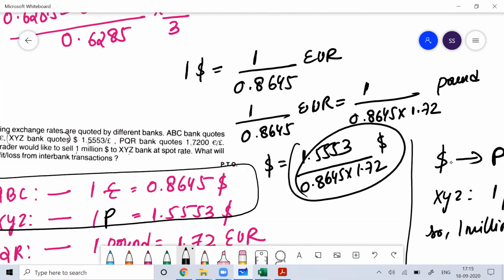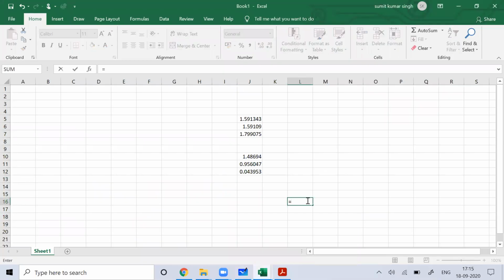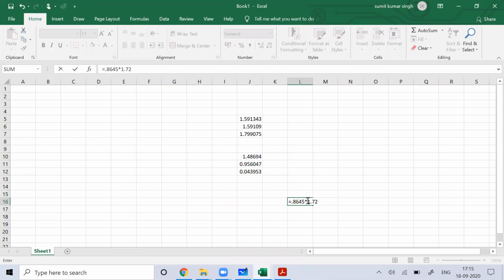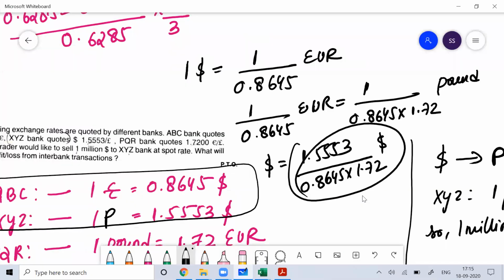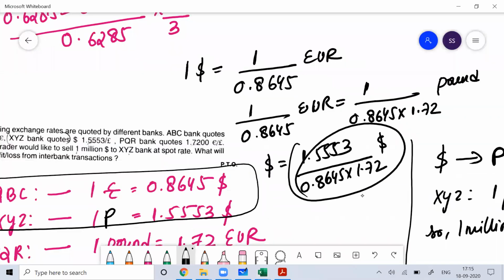Check whether this is more than 1 or not. 1.5553 into 1.72 divided by 0.8645. This gives 1.045974. See, you're getting a gain.